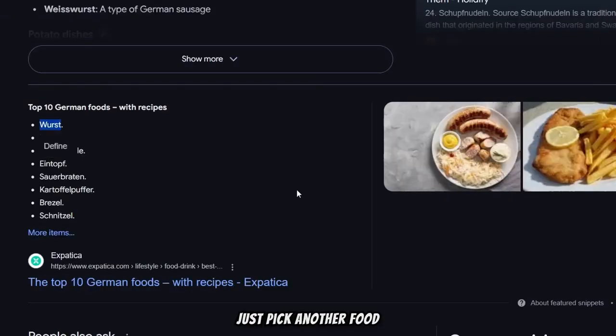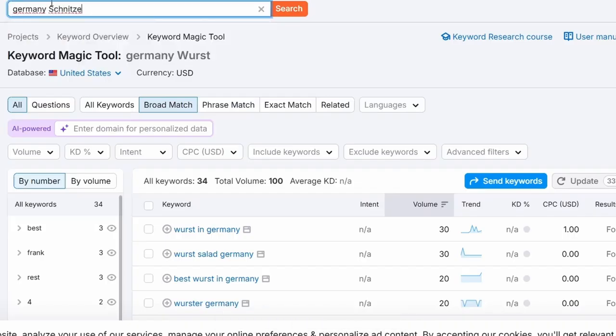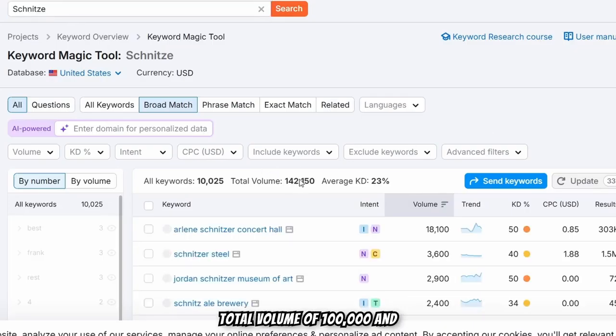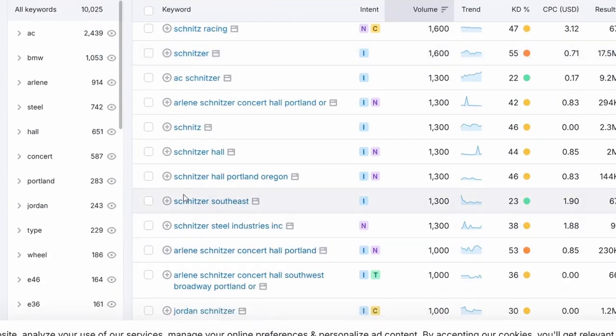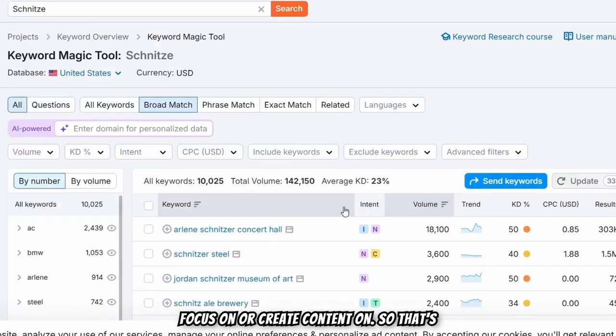So let me just pick another food, which is going to be this one, right? So let's look for this one. Now if I type in the individual food name, it is returning me a total volume of 100,000 and then a total of 10,000 keywords, which you can really focus on, right? So you have many keywords which you can focus on or create content on.